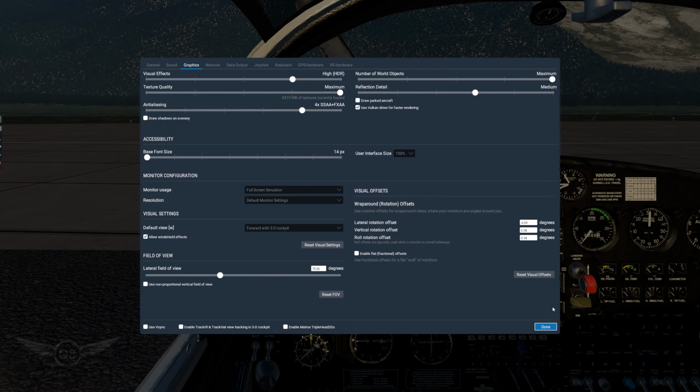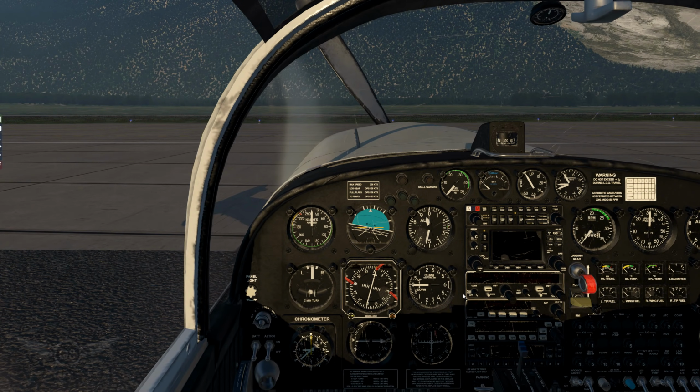All right, so let's say done, and let's bring up the frame counter. And as you can see, we are getting about 60 frames with those settings in this aircraft in this specific scene. And by the way, the scenery of Valdez Airport is freeware, available on the X-Plane forums, and I will provide you with a link to it in the description section.